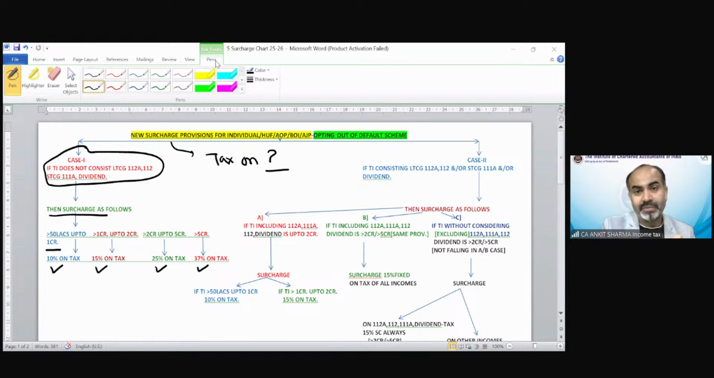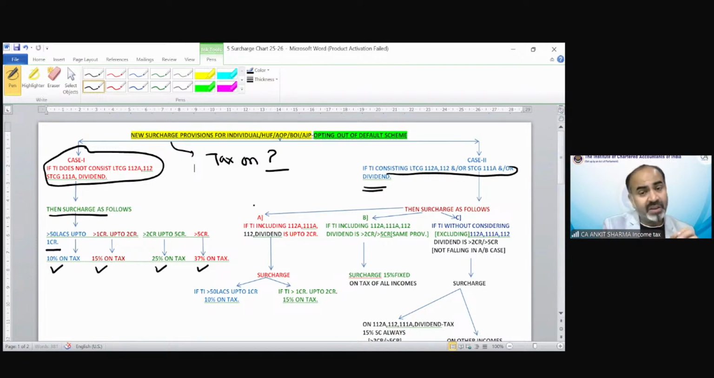It is a tax on tax, correct. So surcharge is not going to be calculated on income. It needs to be calculated on your tax. So it is called tax on tax, clear. So if any of these incomes are not included in your income, then there is no issue. Rate would be 10, 15, 25 or 37. But if any of these incomes have been included in your total income, then what will happen?